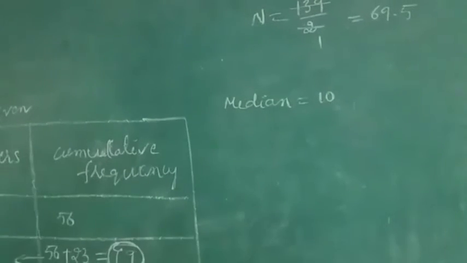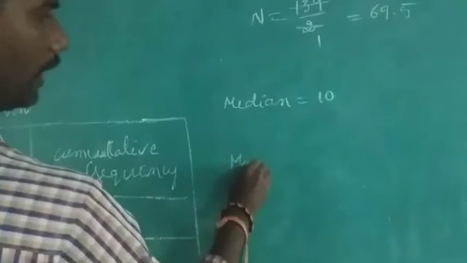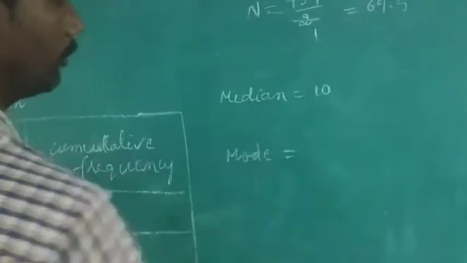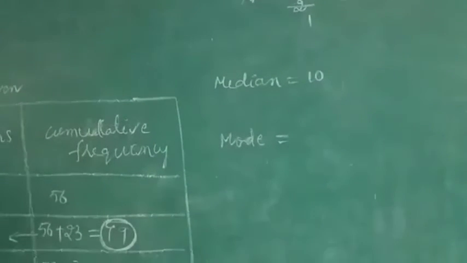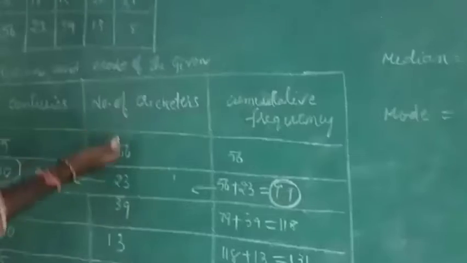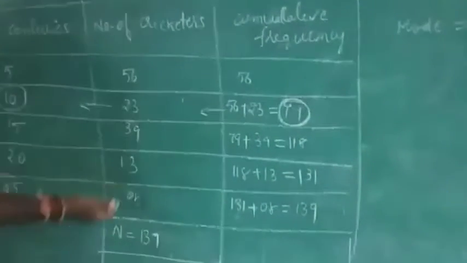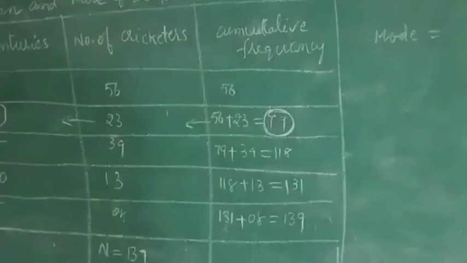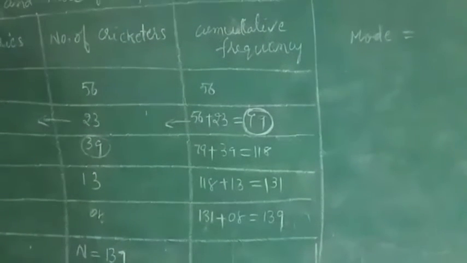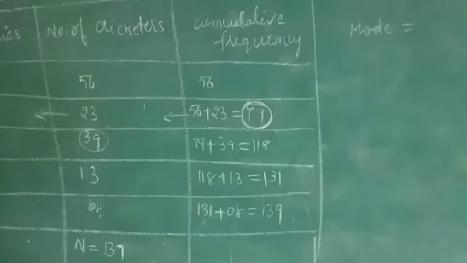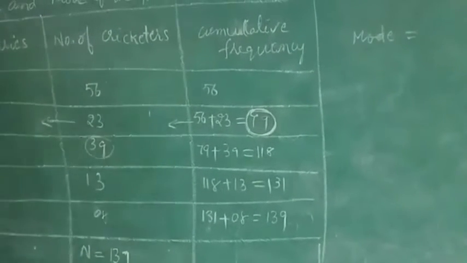Now, what is the mode? Mode, you can tell. What is the definition I told you? The most occurring value is called the mode. So observe here, in the number of cricketers. What is the most occurring value? 39, right? So 39 means 15 is the answer.